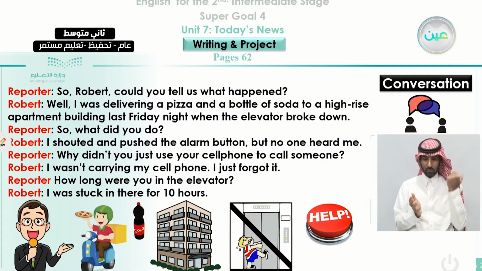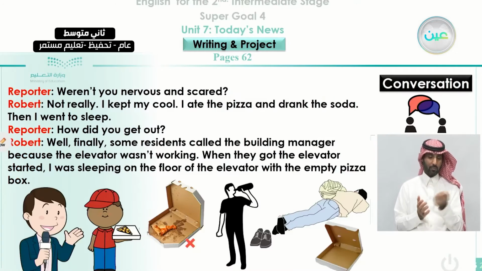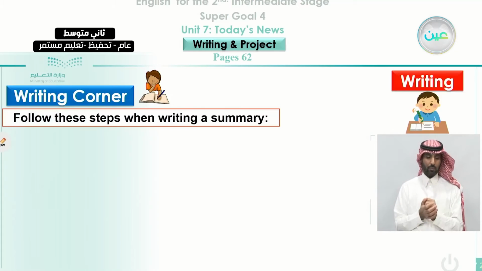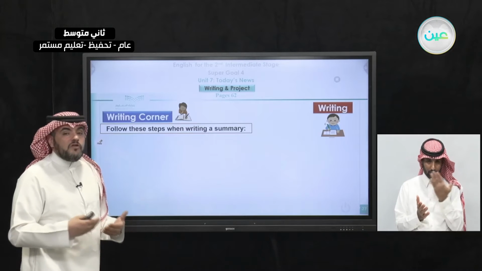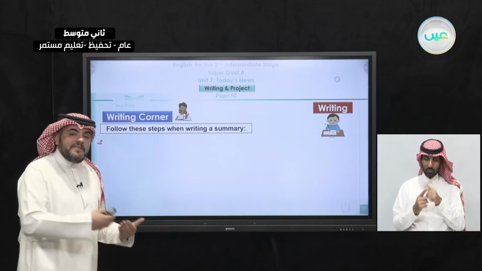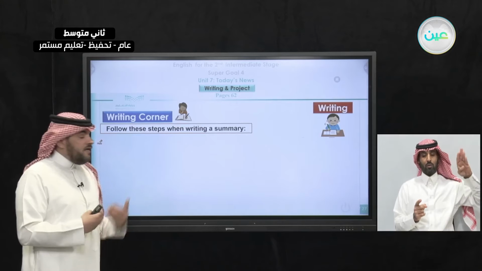You remember in the previous lesson that we studied a conversation, a dialogue between the reporter and Robert, and he told him what happened to him when he was trapped in the elevator. We can go back to this conversation, and after that we're going to write about it. So you remember this conversation, and also we'll give you some hints on how to follow the steps of writing a summary. If you read the conversation between Robert and the reporter and you want to summarize it, you have to take care of the following.